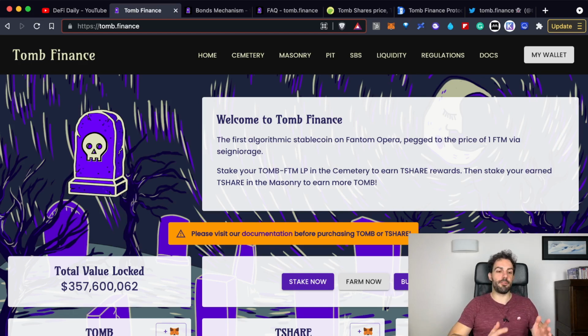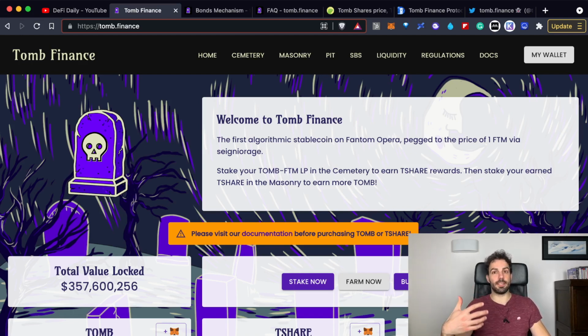But if I compare it to the multiple different Olympus DAO forks that are offering other really high APYs, I'm not saying comparable, because those could be even 10 times higher than what Tomb Finance is offering. But if I consider all the different Olympus DAO forks just gambling, in this case I see more strategy and the possibility to have a project with some real fundamentals.